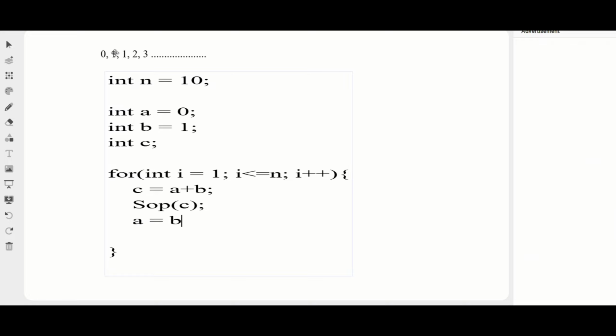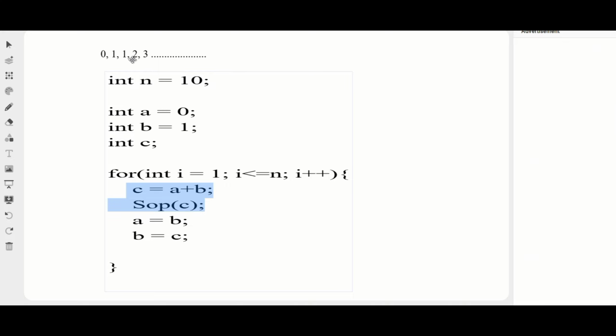Now my a is going to refer to the next number b, and my b is going to be c. Now I have to print the c, which is nothing but the addition of the previous two numbers, it is 1, it is coming. Okay, I am going for the next number, which is 2.